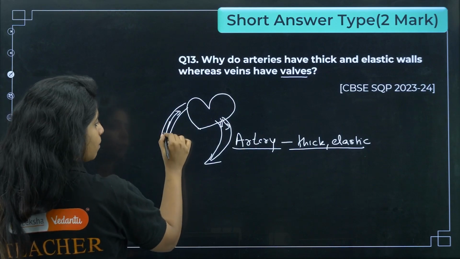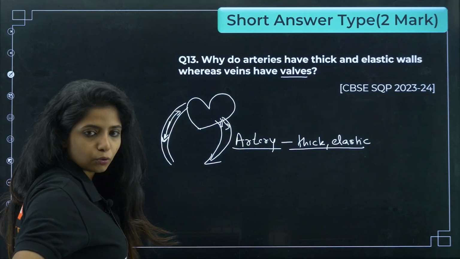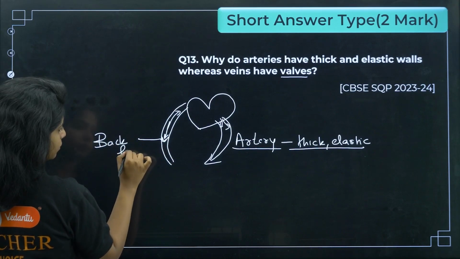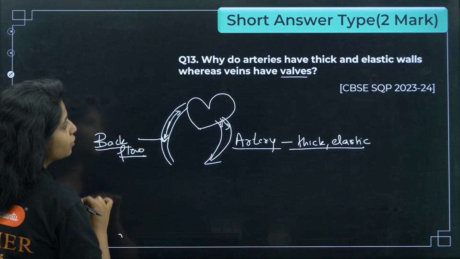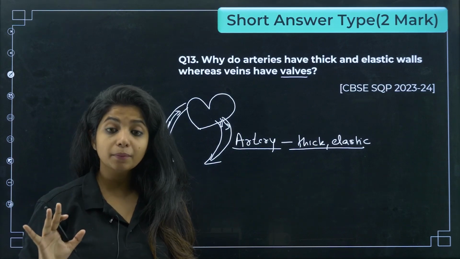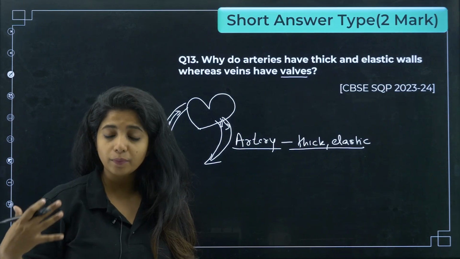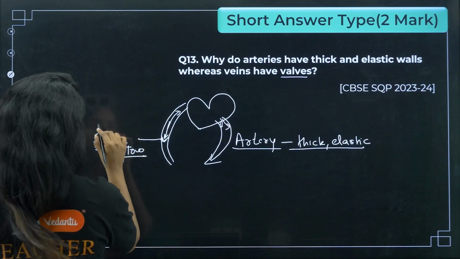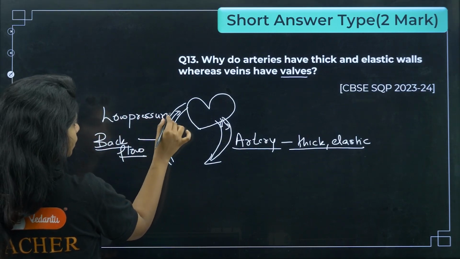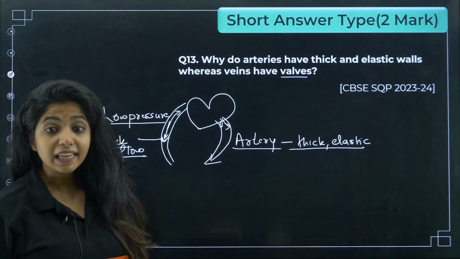So to prevent the backflow of blood, they have valves. Also, since they do not have anyone to pump the blood, they are under low pressure, my dear children. Whereas when you talk about artery, they are under high pressure.